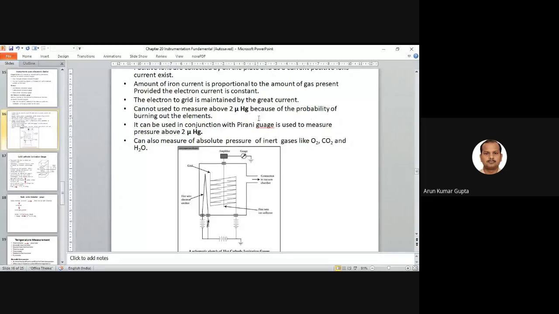So we can measure only up to 2 micron mercury, and it can be used in conjunction with the Pirani gauge, which is used to measure pressure above 2 micron mercury. So we can use this instrument in conjunction with the Pirani gauge if we want to measure more than 2 micron mercury.